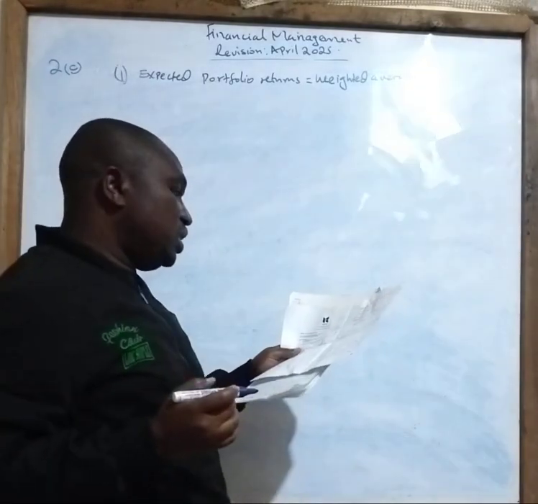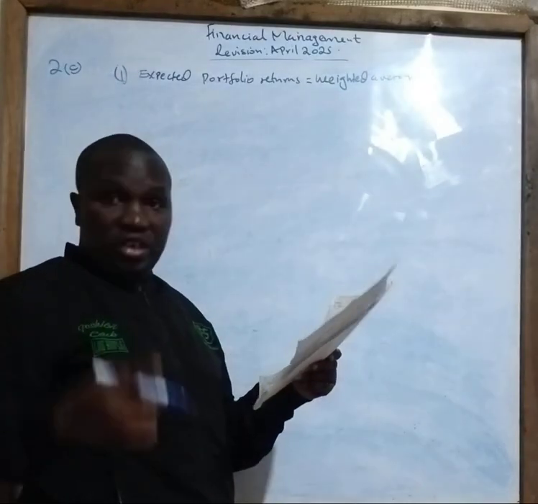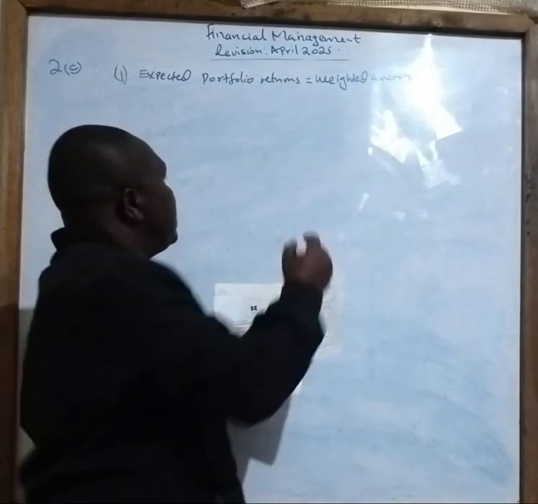In this case, we will take the weighted average for security X and that of security Y. So our work will be very simple.